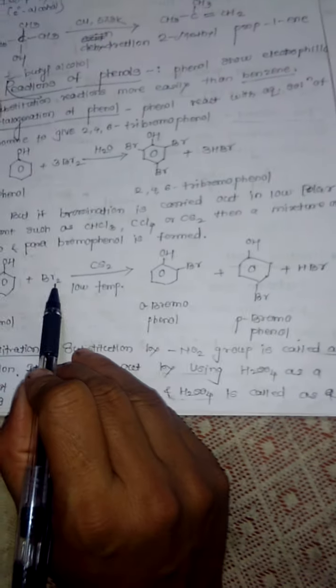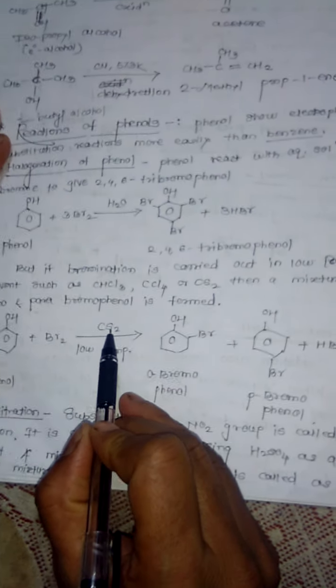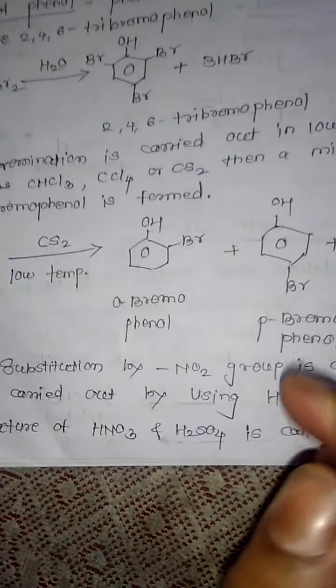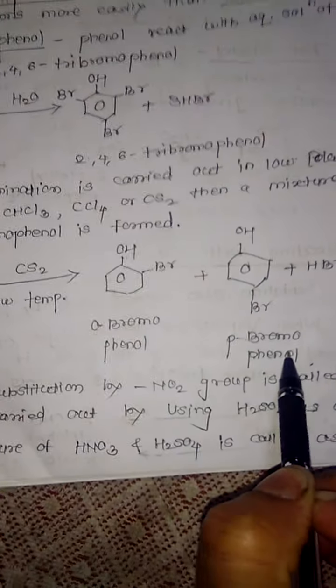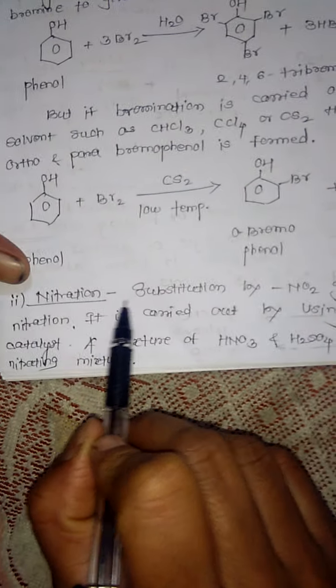The same phenol, when treated with bromine instead of water, with carbon disulfide as the solvent, or chloroform or carbon tetrachloride may be used, gives the formation of a mixture of ortho-bromophenol and para-bromophenol.